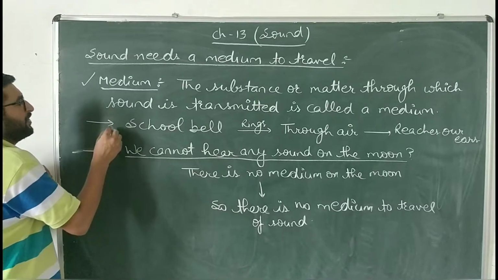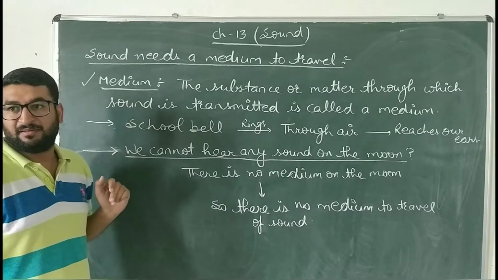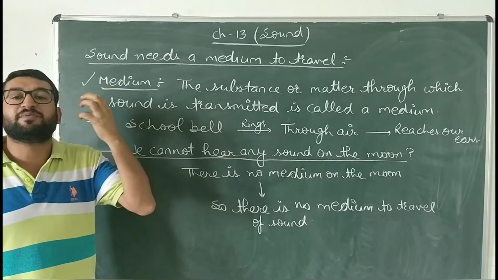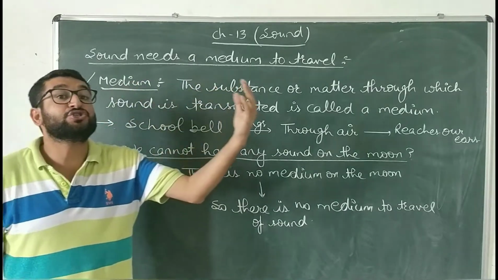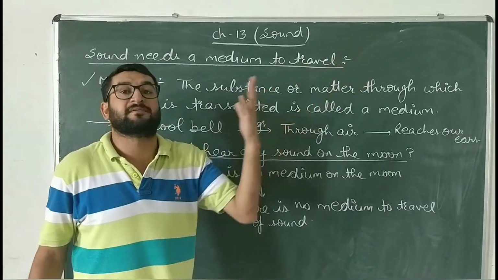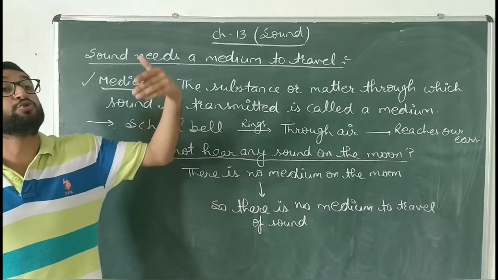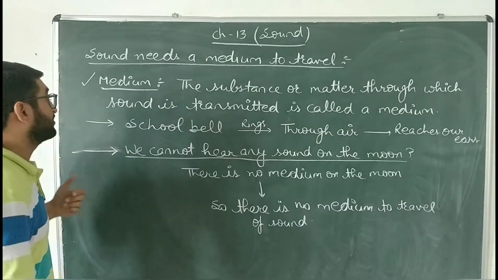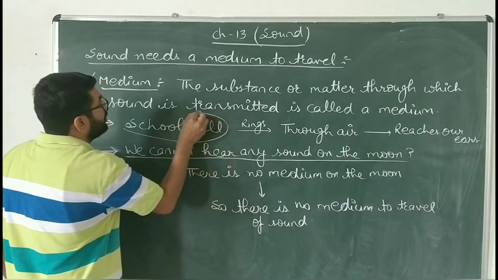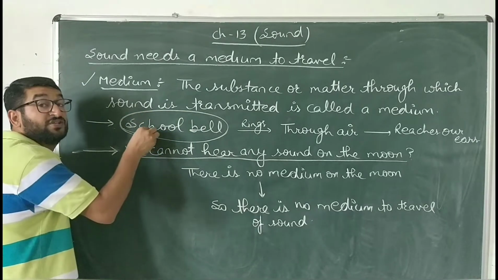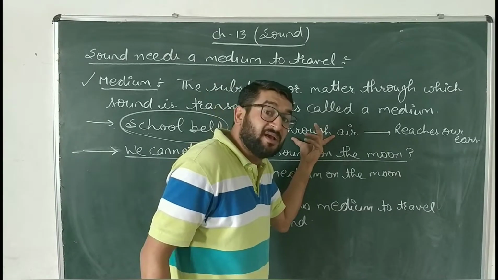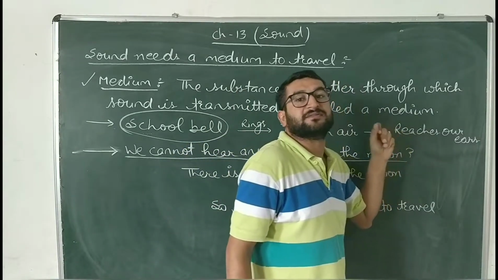Next बच्चे, you must have heard the school bell. Whenever the school bell rings, the sound, the vibration from that bell reaches our ears through air. Bell बच्चे बहुत दूर होती है कभी कभी और हमें साफ सुनाई देती है. क्यों? Because बच्चे, the vibrations which are produced by that source, that is the school bell, will travel through a medium that is air and reach our ears.